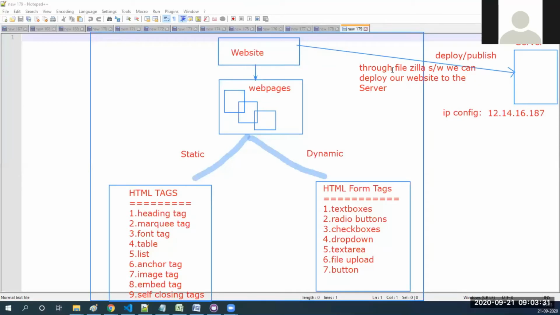As I said, maybe 80% of people will use FileZilla. It is easy. I will show you all the softwares and how to deploy, so that you will get some interest in designing web pages. Otherwise, if I tell only the theoretical part, it will be boring. So if you are clear about this one, it will be easy.